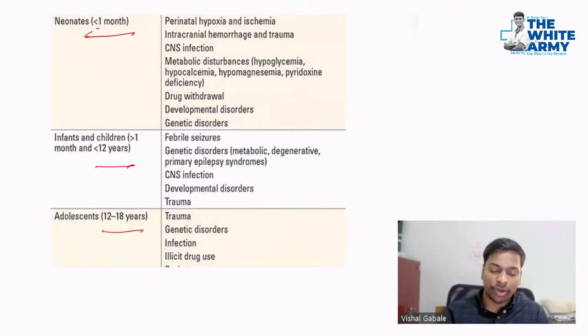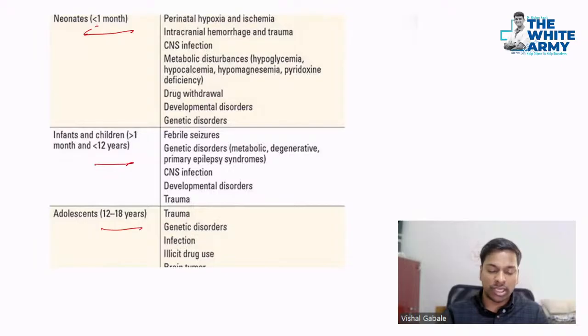The first is neonates. In neonates, mostly perinatal hypoxia ischemia. That was in the option, right? Very important. Intracranial hemorrhage, trauma can be there. CNS infection, yes. Metabolic disturbances like hypoglycemia, that was in the option. Hypocalcemia can also cause, not hypercalcemia. Hypomagnesemia, not hypermagnesemia. This is a very important point.